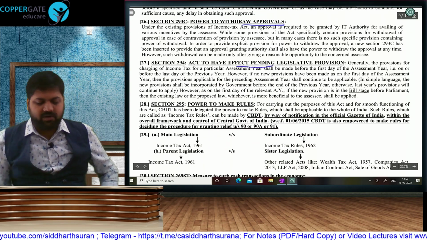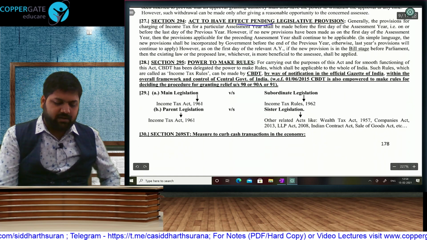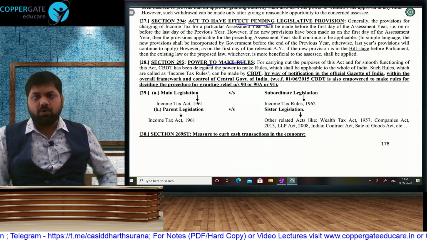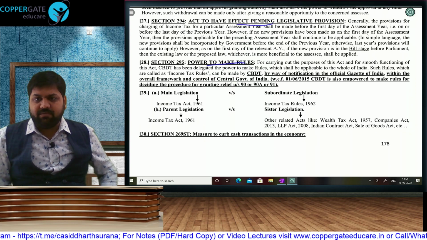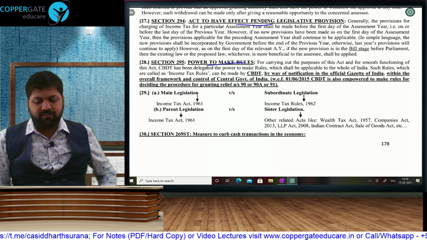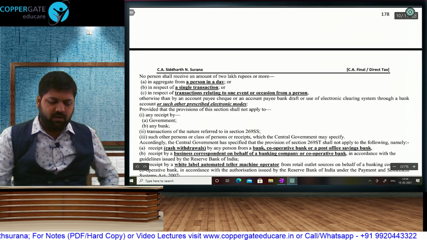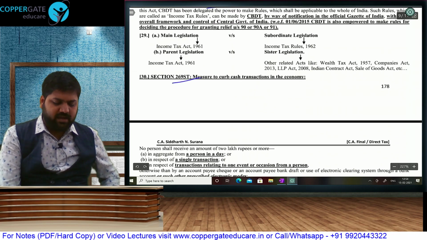If the new budget is not enacted, then the existing budget will continue, and all the rules about how to enact Income Tax Act, the rules will be made by CBDT. Act is being made by Parliament, but the rules are going to be made by CBDT. CBDT will be making rules about day-to-day enactment of income tax law. Lastly, we have 269ST.